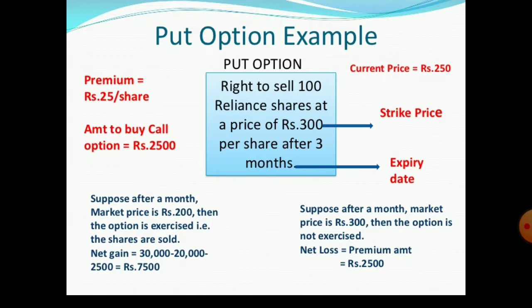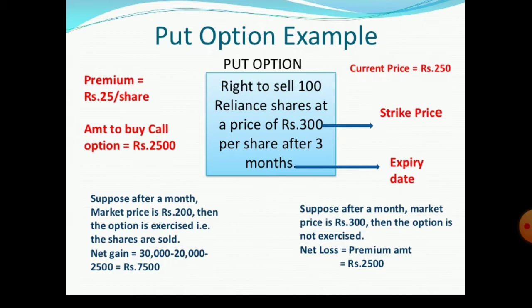Here, there are two situations. In the first situation, suppose after a month the market price is rupees 200, then the option is exercised, that is, the shares are sold. Because the market price is 200 per share, according to the option he can sell one share at rupees 300. It is an advantage for the seller. So therefore, here he will execute the option itself.